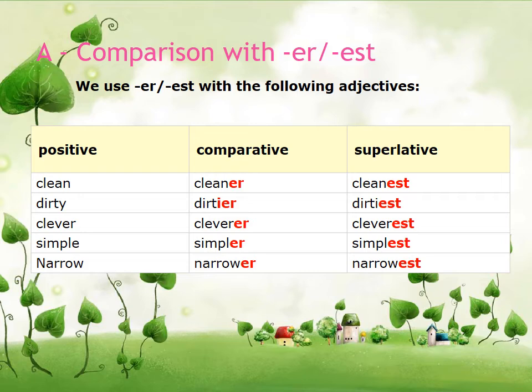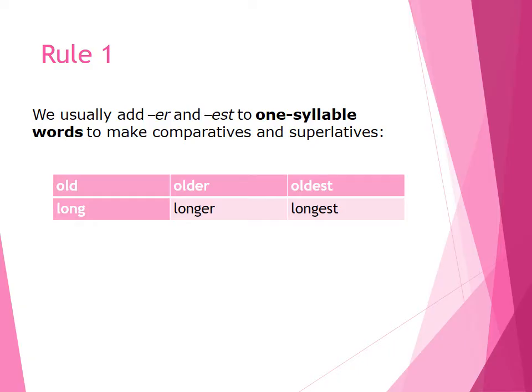Let us see the rules of how this er and est is added to the adjectives. Now the first rule: we usually add er, est to one syllable words to make comparatives and superlatives. So if you have only one syllable, for example old, only one syllable is there, so older, oldest. Long, only one syllable is there, so longer, longest. So this is how you will add er and est to one syllable words.